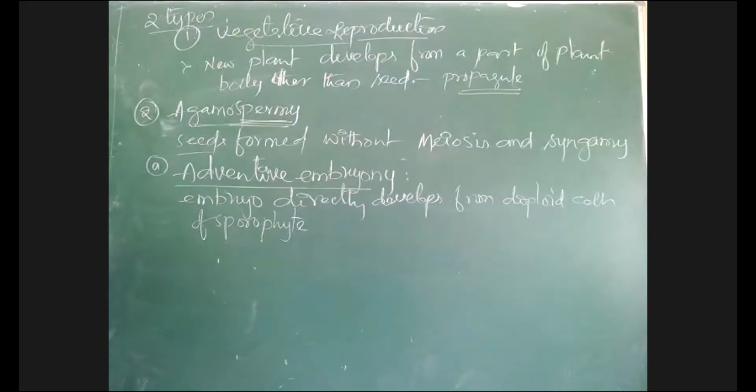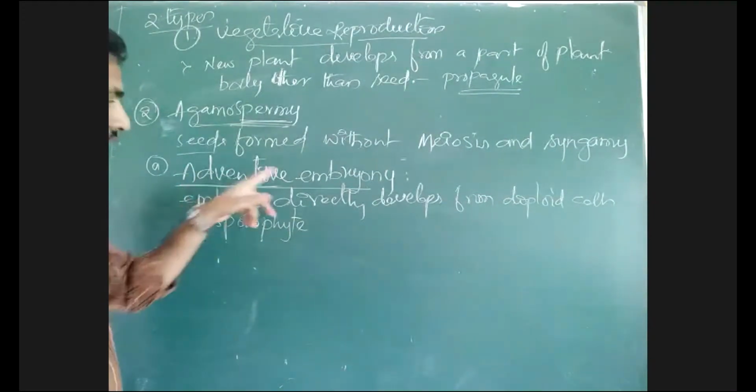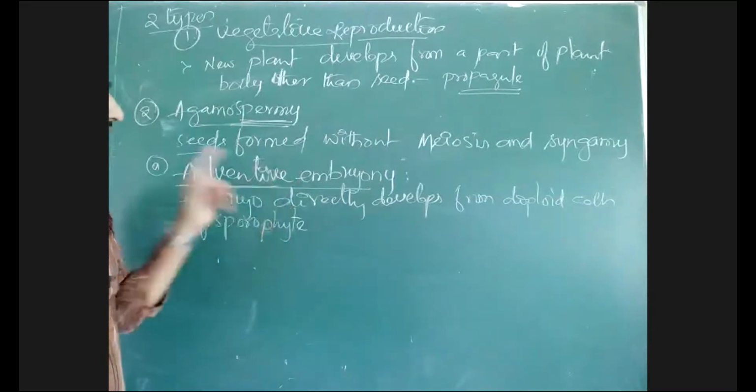Embryo normally develops from the embryo sac. Adventive means other than, just as in a root system. The main root system is a tap root, which develops from the radicle. When it develops from other than the radicle, we call it adventitious or adventive roots. Like that, other than the embryo sac, there is development of an embryo.